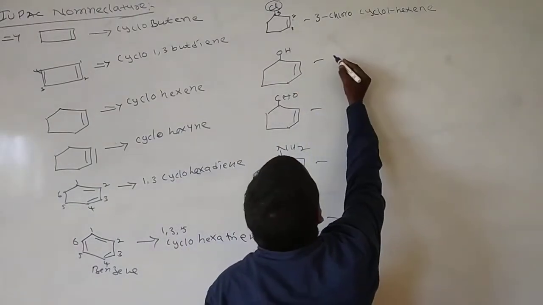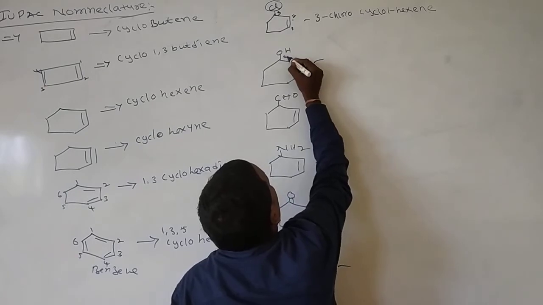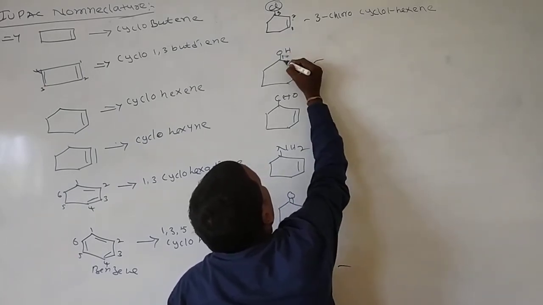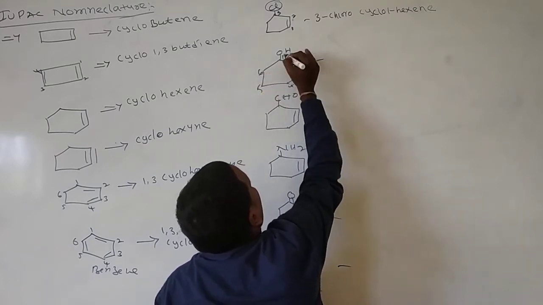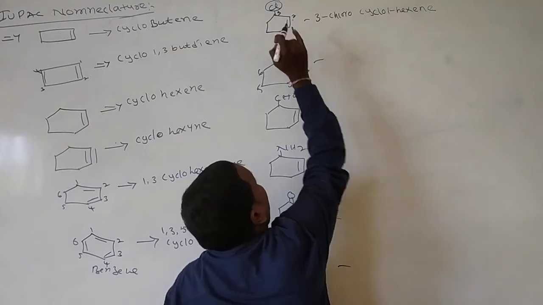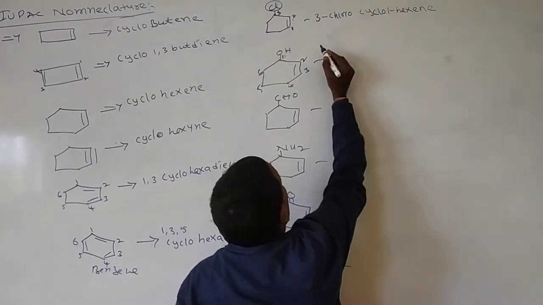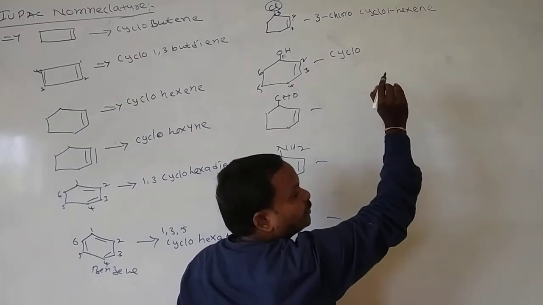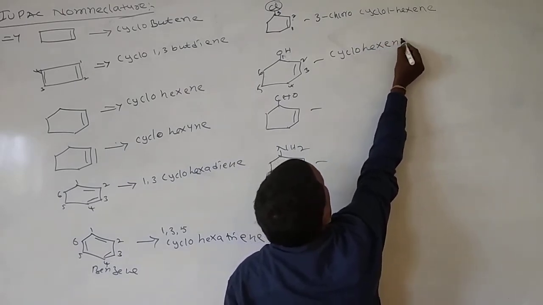Here, sorry, 1 is the functional group now. OH functional group, 3, 4, 5. OH is the functional group and chlorine is the substituent. That's why I am giving numbering like this. We call it cyclo, no prefixes now, only the functional group is there. Cyclohexenol.